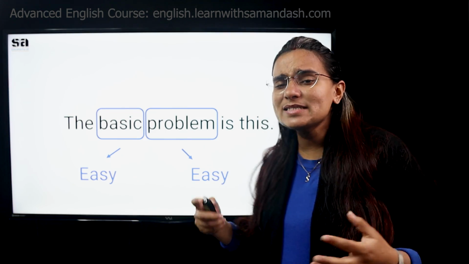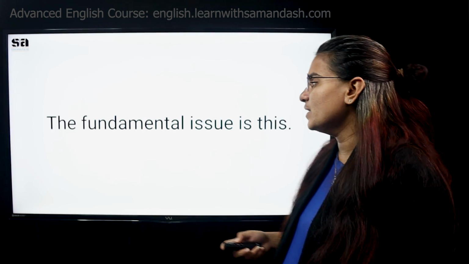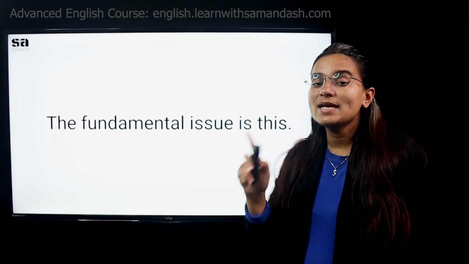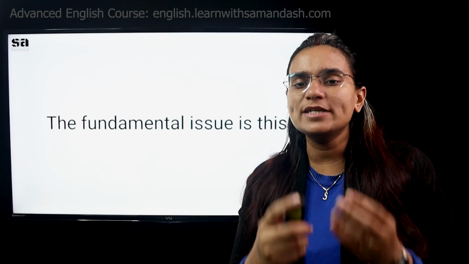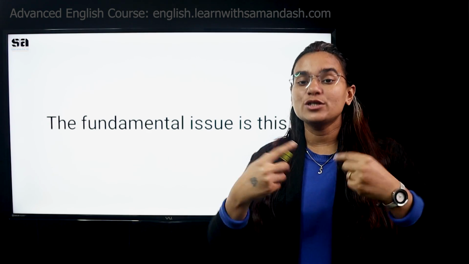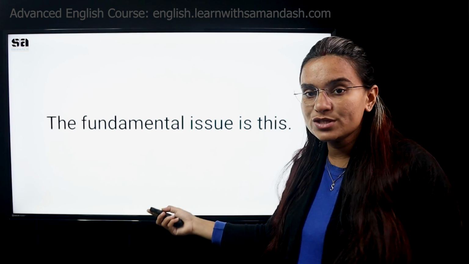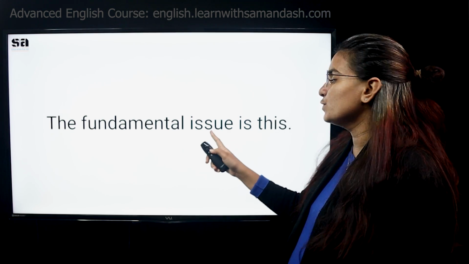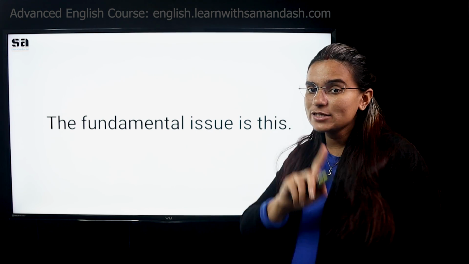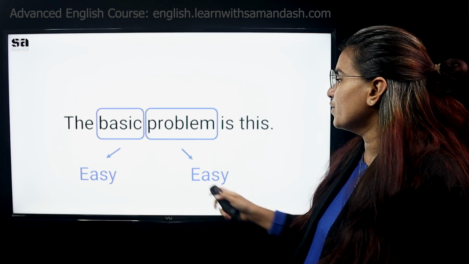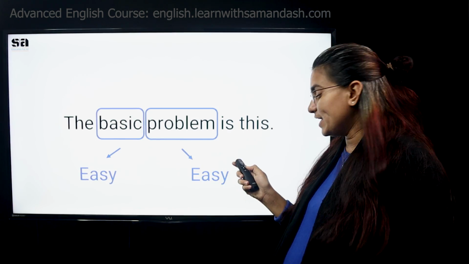We're going to understand this similar funda with another example. And the next example is: the fundamental issue is this. In this sentence, I have tried to upgrade the word a little bit. I have used a difficult word in terms of spelling, in terms of usage, in terms of how many times I have heard this. And similarly, I have used issue. Issue is not a very common word. People use this word, but they generally prefer to use problem instead of issue.